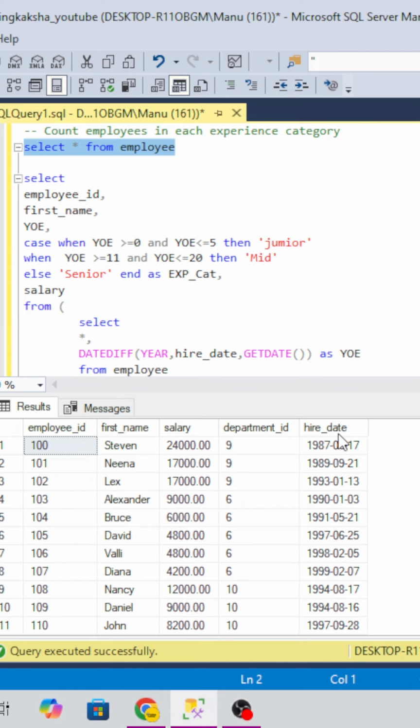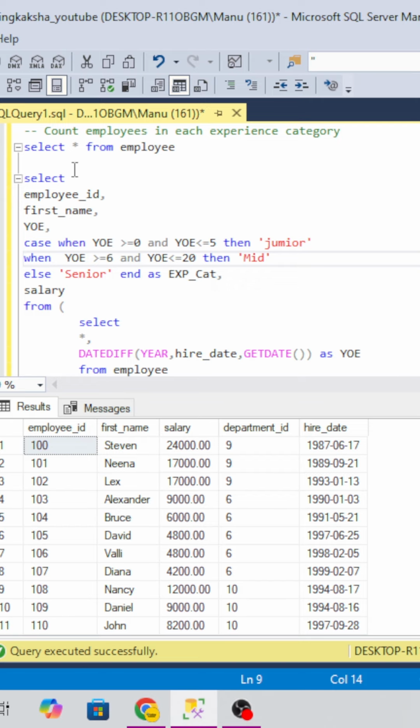Suppose any employee having experience of 0 years to 5 years will be considered a junior. More than that will be considered mid level, and above that will be considered senior. If anyone has experience above 20 years, then they will be considered a senior. So how will you be able to handle this question?